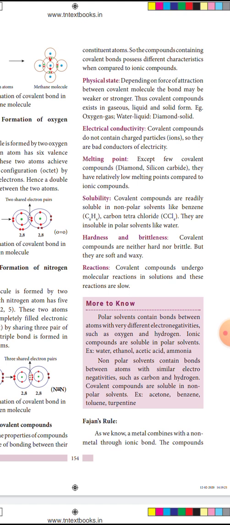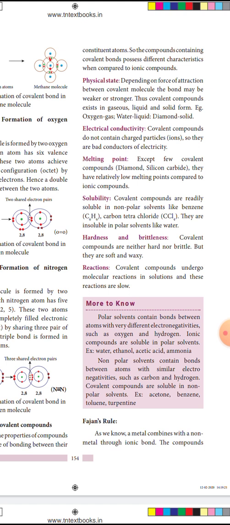Now, let us see what the characteristics are. First one is physical state. Depending on the force of attraction between covalent molecules, the bond may be weaker or stronger. Thus, covalent compounds exist in gaseous, liquid and solid form. Example: oxygen gas, water liquid and diamond solid. But ionic compounds are crystalline at room temperature.